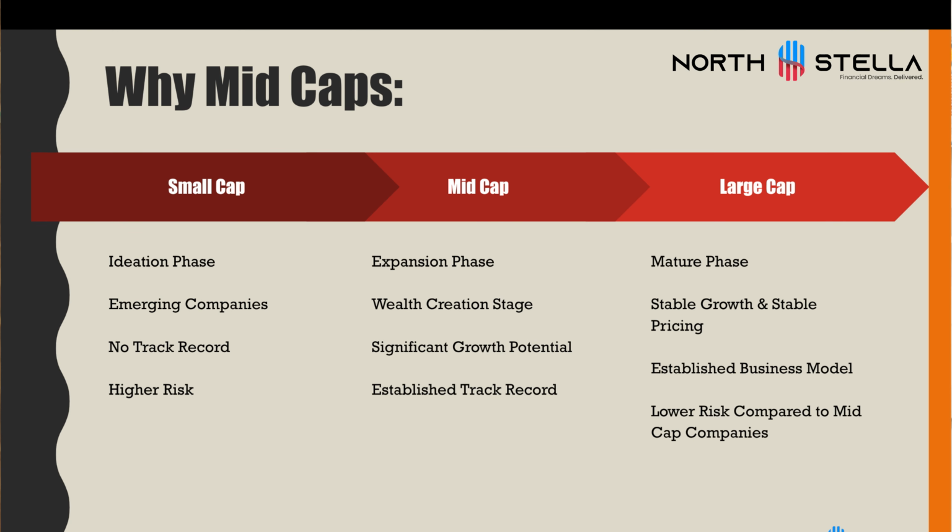Compared to mid cap, large caps are in a mature phase. They are very stable and provide stable growth and stable pricing. They have a very established business model. They are 40, 50, 60 years old companies doing business, and they are present in multiple sectors, like a conglomerate. So these companies will have a lesser risk compared to mid caps, and the returns will be lesser than the mid cap companies, because you are taking lesser risk and generating lesser returns.